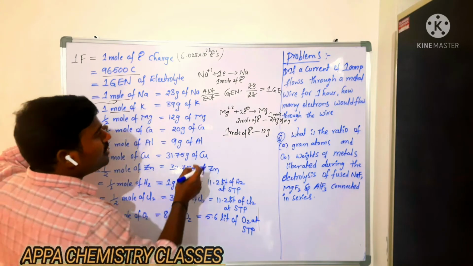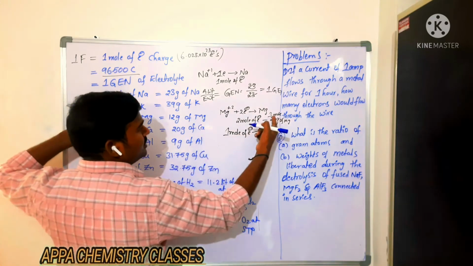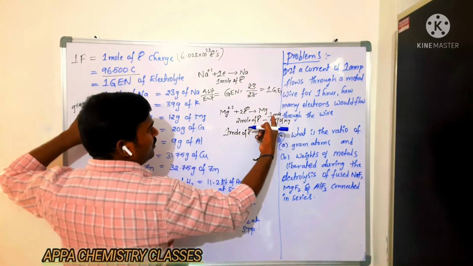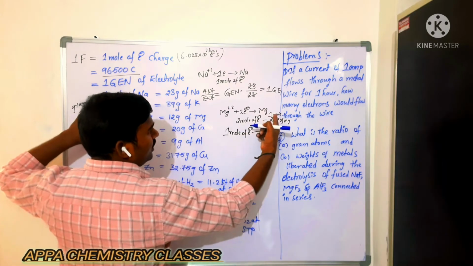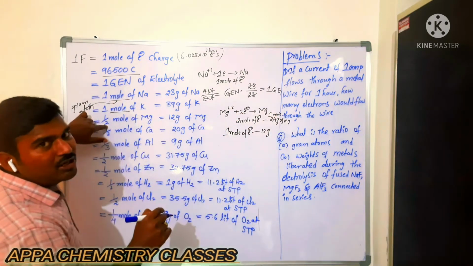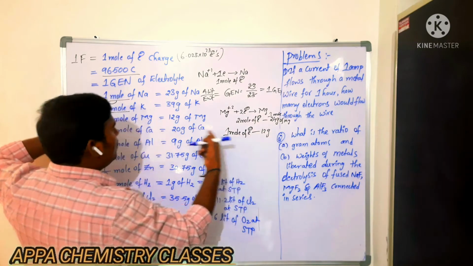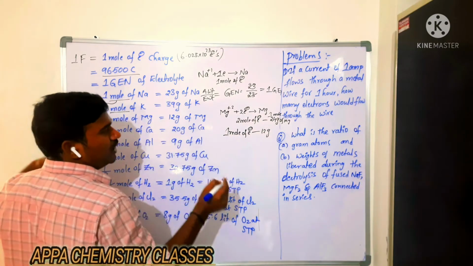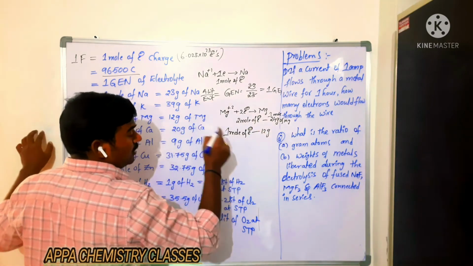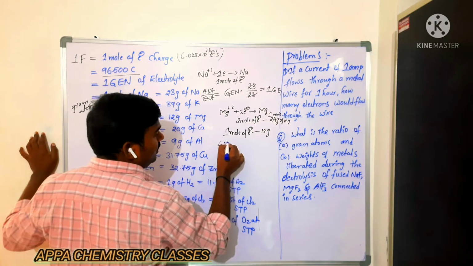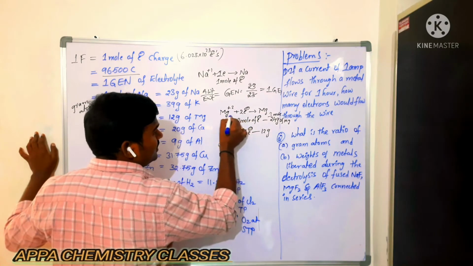Which is nothing but half mole of magnesium. 2 moles of electron will give 1 mole. 1 mole of electron will give you half mole of magnesium metal. Okay? So that is what 1 mole of electron charge is how much? 12 grams. Now you see here the gram equivalent number, GeN, for this equation.